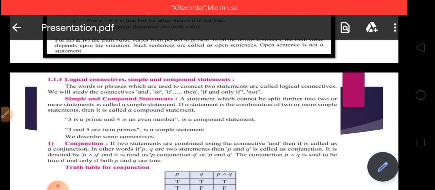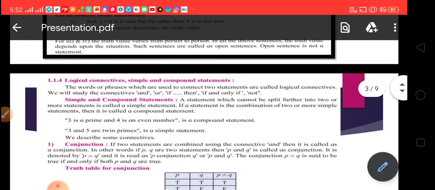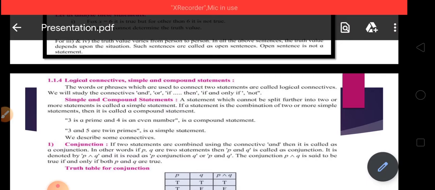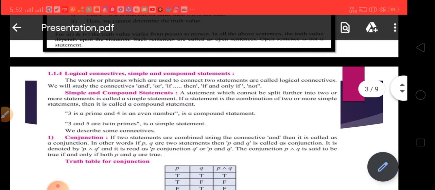And friends, if we join two or more simple statements by using logical connectives, the statement that results is called a compound statement. Let us see the definition of compound statement.